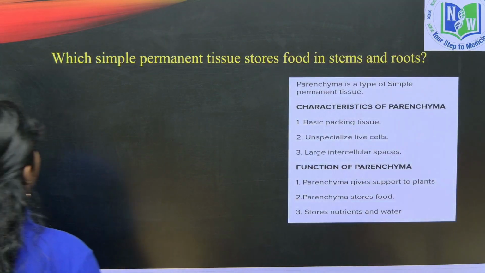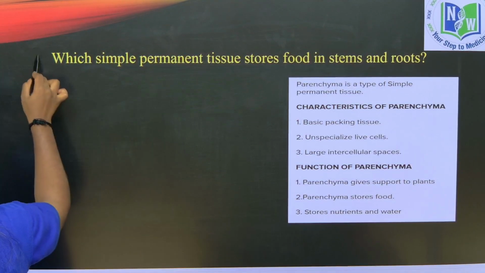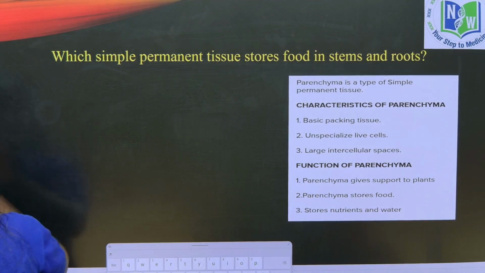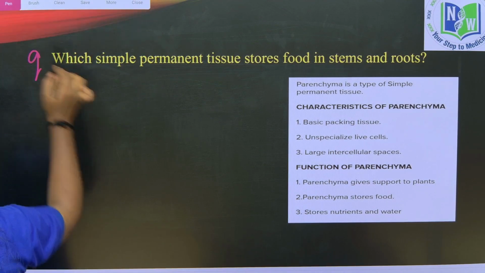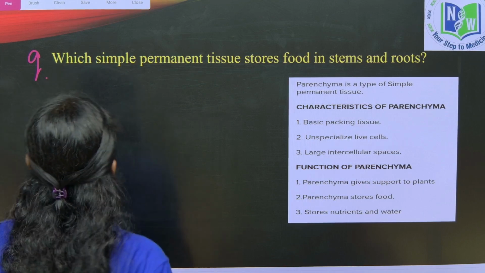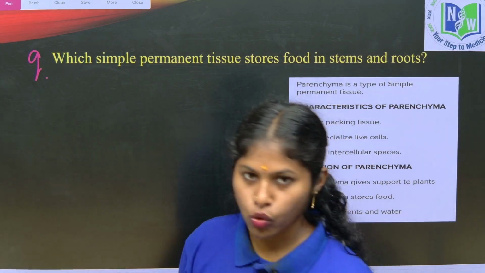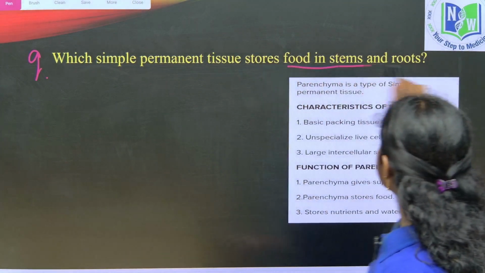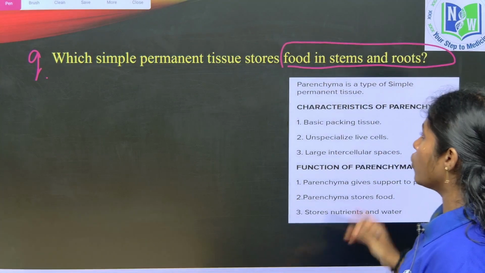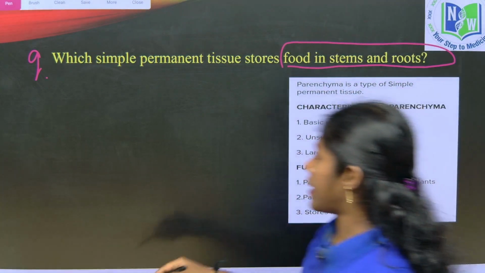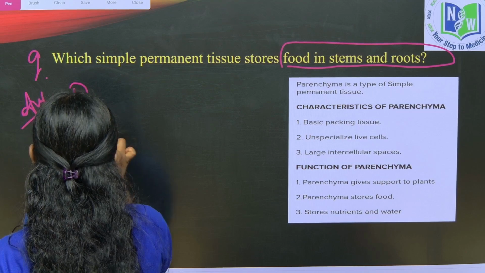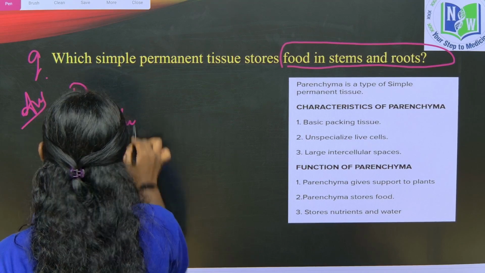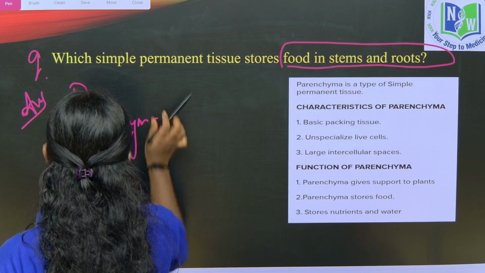See how they are asking, this is the 9th question. Which simple permanent tissue stores food in stems and roots? So we all know that it's parenchyma.